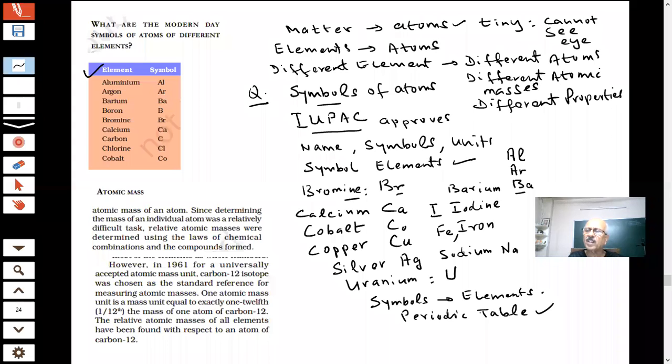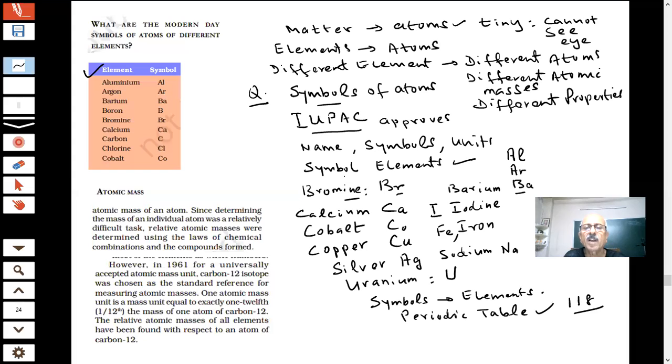How many are they showing in the periodic table nowadays? 118. And some of these may not be existing. They are not stable. In the last you will see. Who has given these names? IUPAC. Now I cannot change the names. They have to be named according to the International Union of Pure and Applied Chemistry. So this is accepted all over the world. The symbols will be used in all the reactions which we will study.